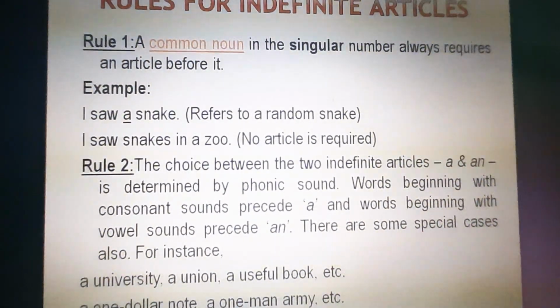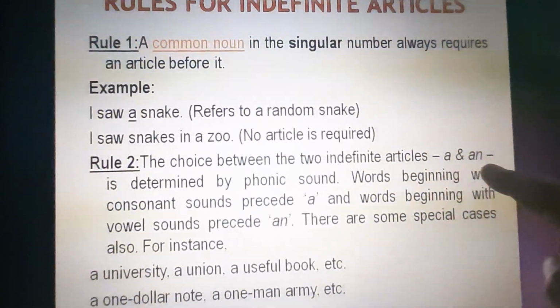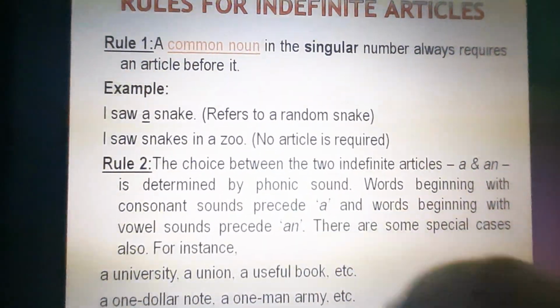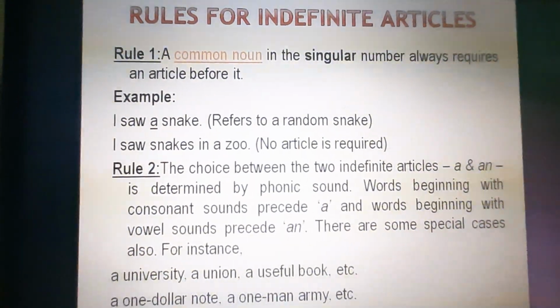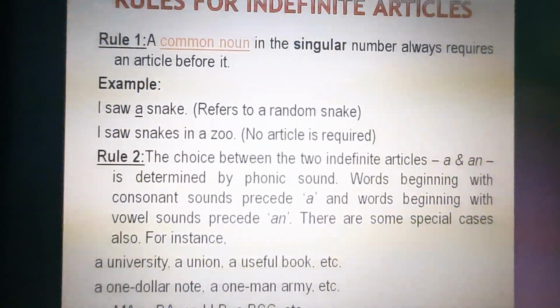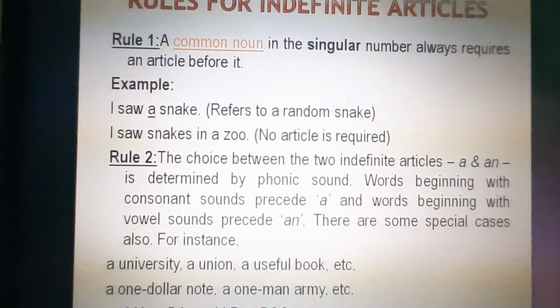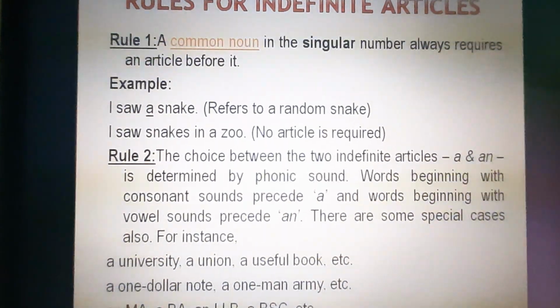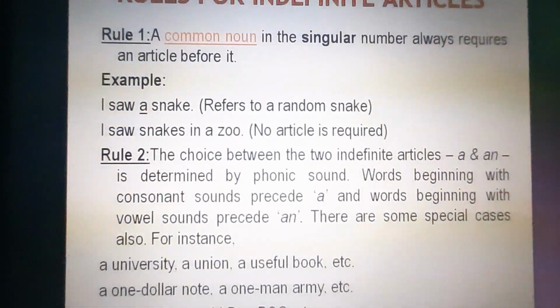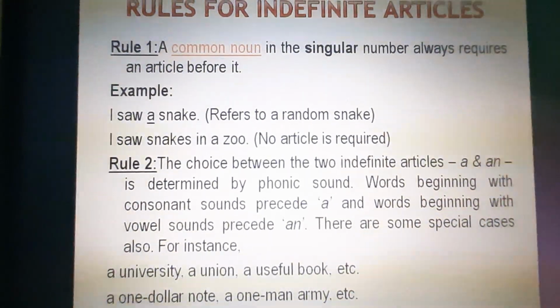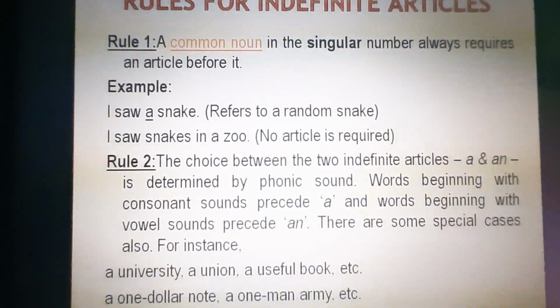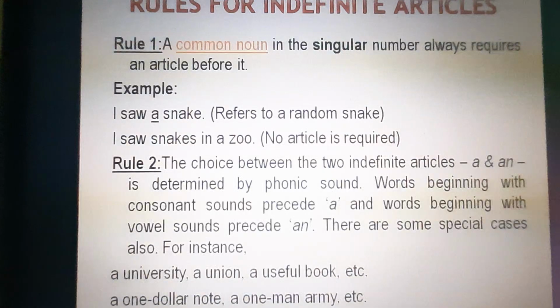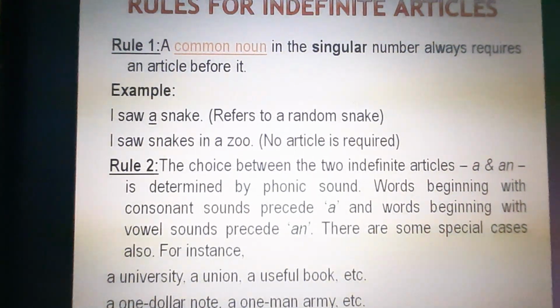Rule number two. The choice of a and an depends upon the phonic sound. Dear students, please always be careful about the phonic sound. The phonic sound for an will be the vowel sound: A, E, I, O, U. It is always the phonic sound, not only the sound of the alphabet.